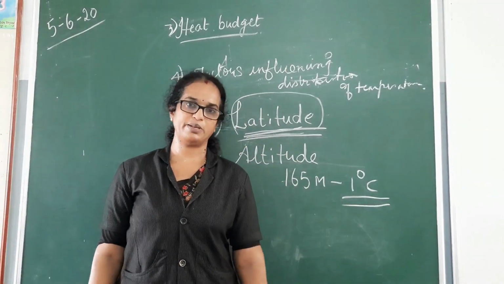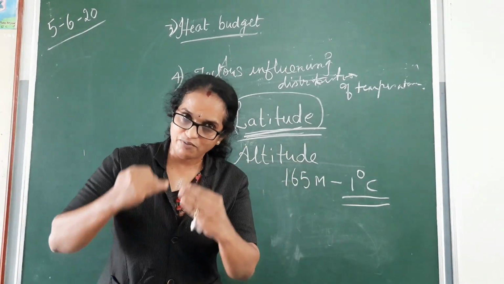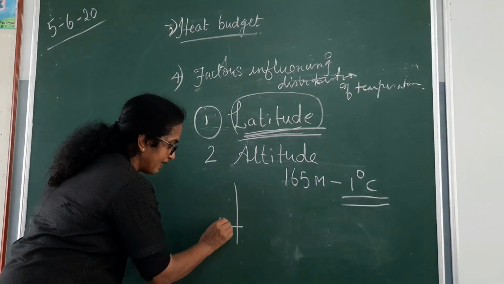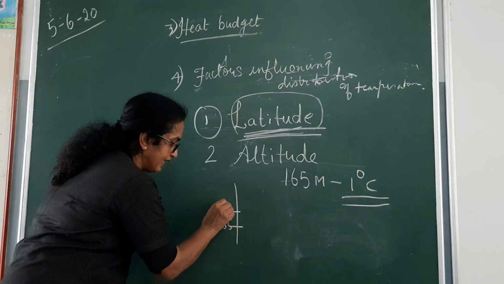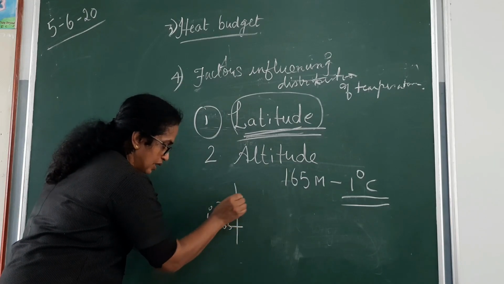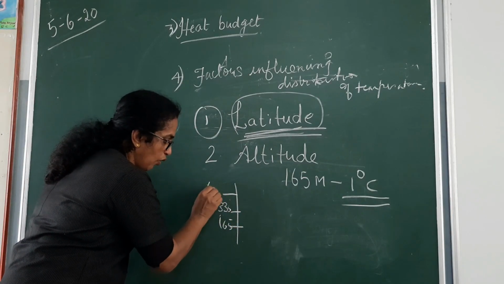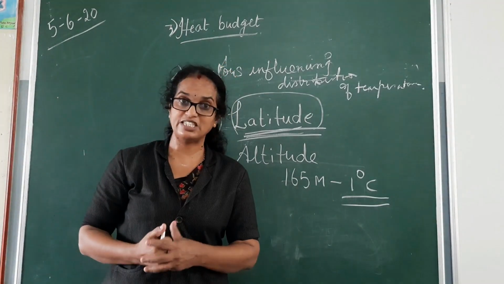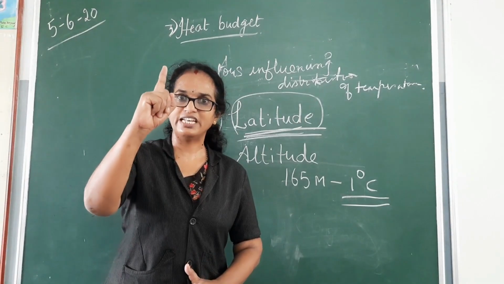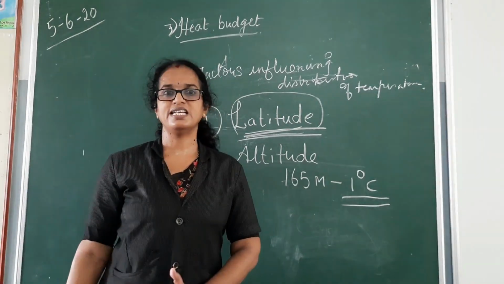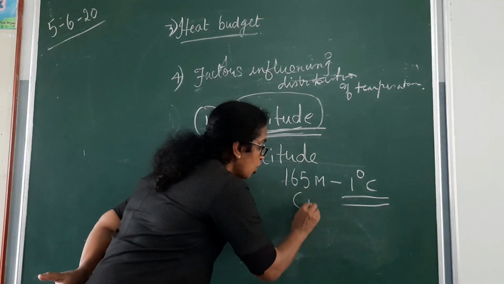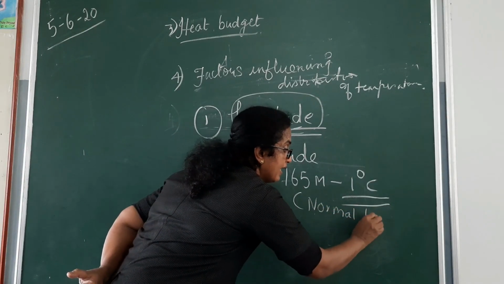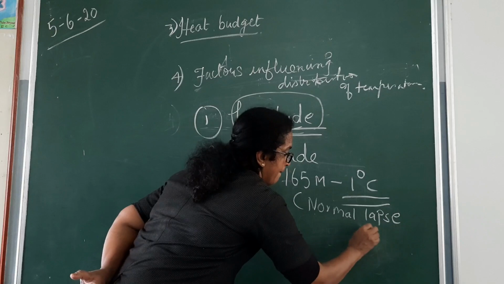That means 165 to 330, 1 degree Celsius. That means 330 to 495. For every 165 meters of height, temperature decreases by 1 degree Celsius. And this concept is called normal lapse rate.